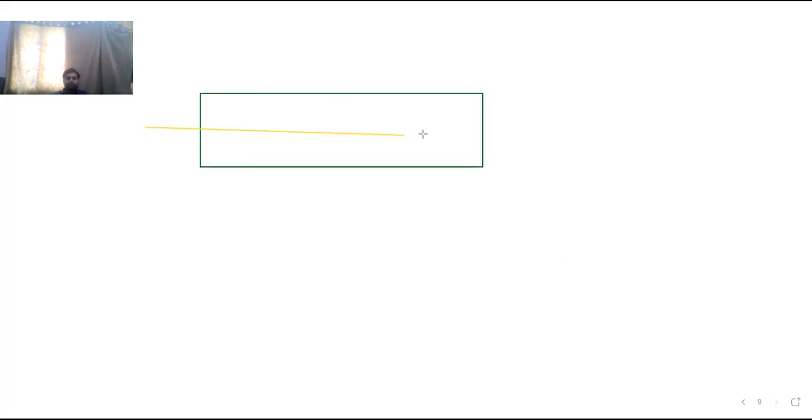So for UDL, if I draw the parabolic tendon, then it will be like this. Okay.